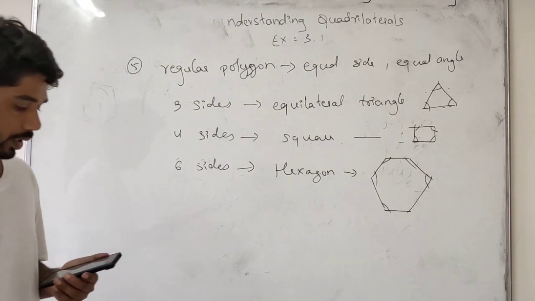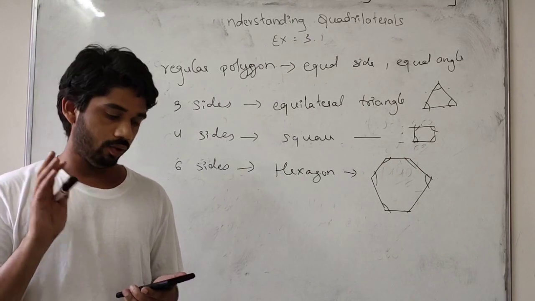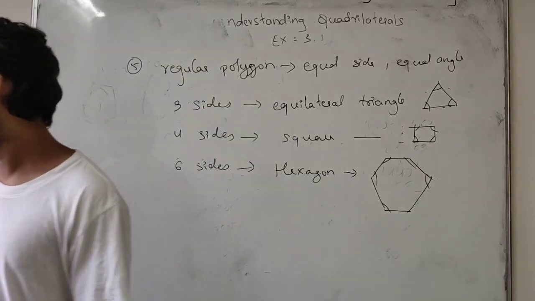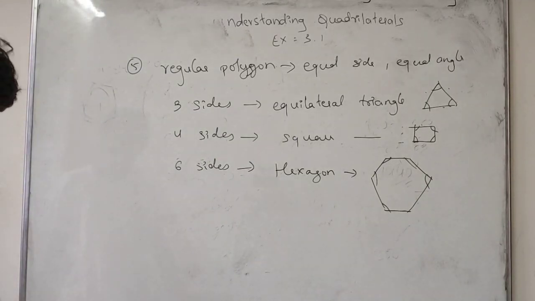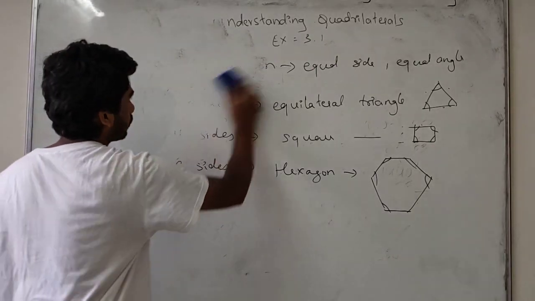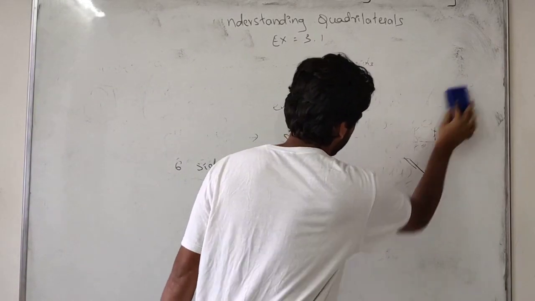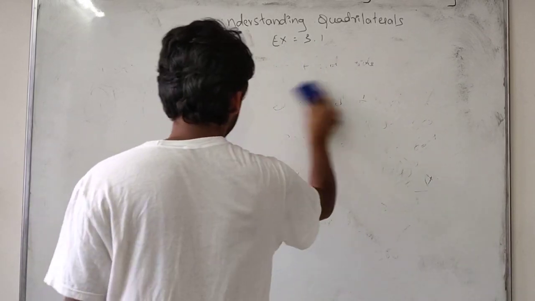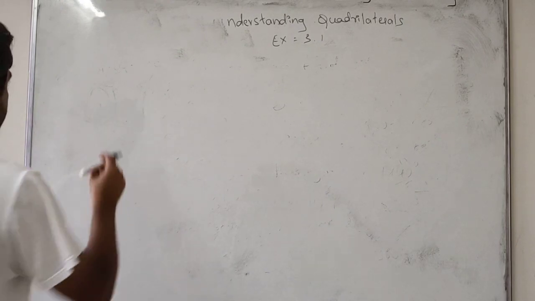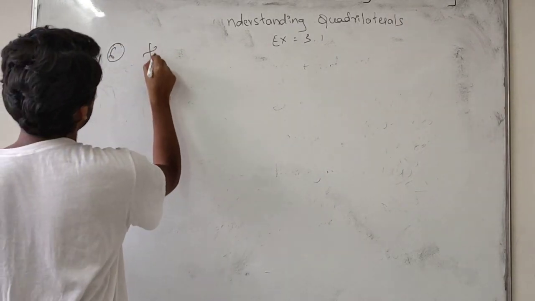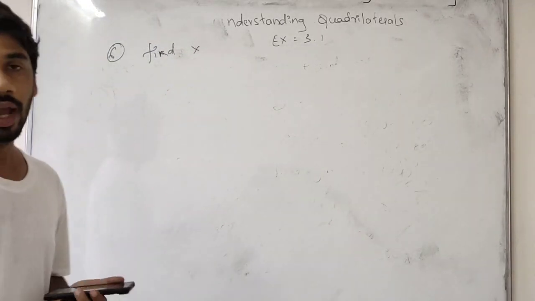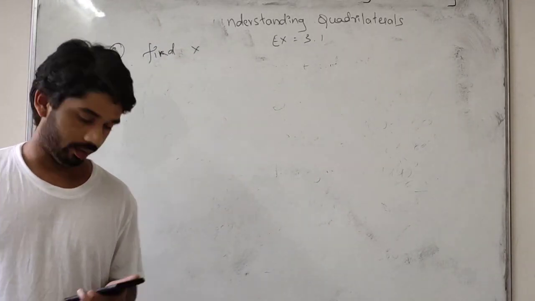Here there will be given a figure. We have to find the value of x in the next one. There are 4 problems. Note it down. So students, in this 6th one, we have to find x. There will be a figure and we have to find the value of it. It is a quadrilateral figure.